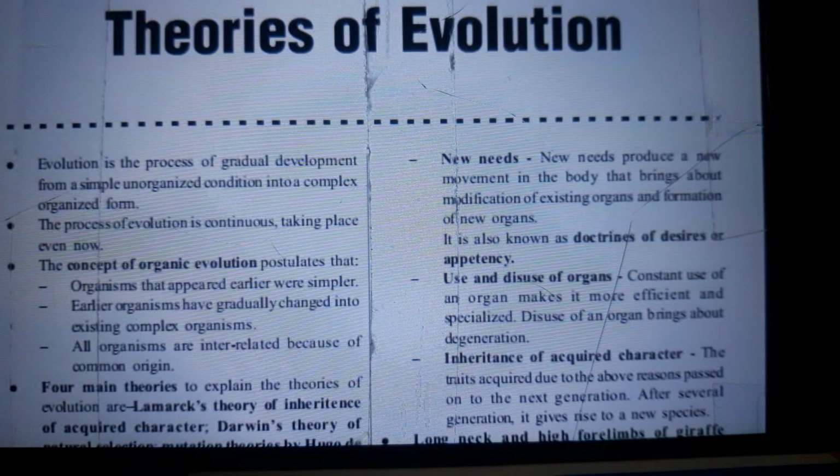Right, we're moving on to the next topic, which is the theories of evolution. Now, evolution is the process of gradual development from a simple unorganized condition into a complex organized form. The process of evolution is continuous, taking place even now.